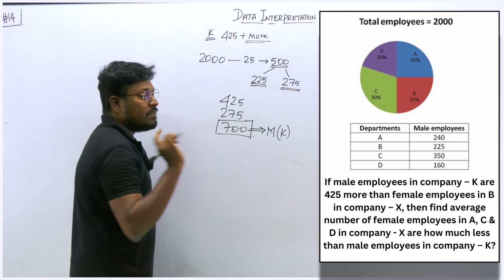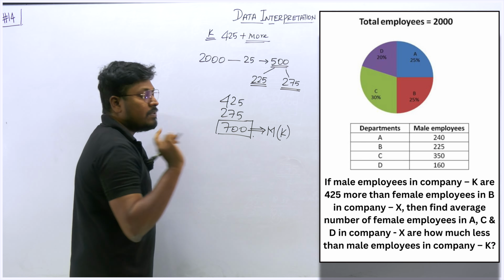So finally we got the average number of female employees of the 3 departments, A, C and D, which is 250. And we know the total number of male employees of company K is 700. Now our target is to find how much more or less, which means the difference. So 700 minus 250, the resultant will be 450. So 450 will be the answer for question number 4.